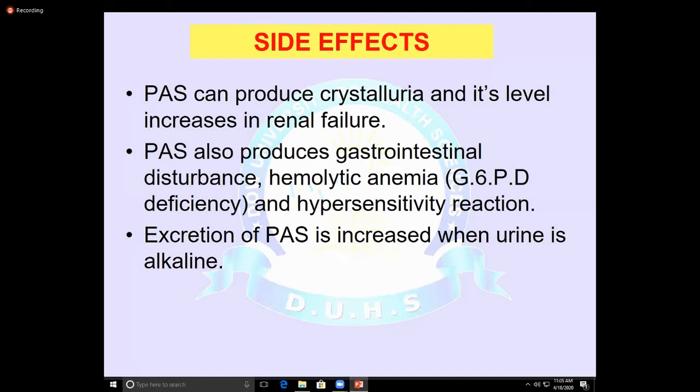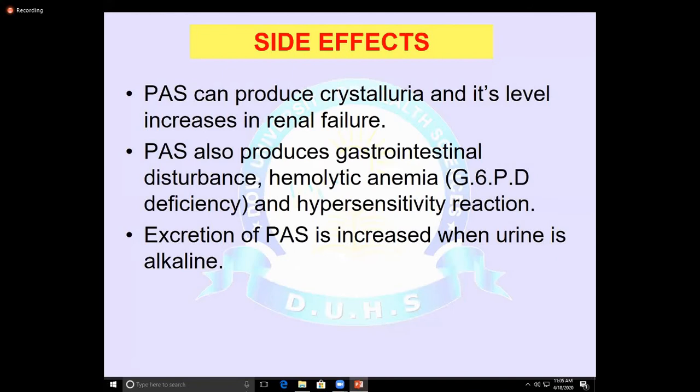It can also cause hemolytic anemia in patients who have glucose-6-phosphate dehydrogenase deficiency, and the excretion of the drug is increased when the urine is alkaline. So these are the main side effects, mainly the GIT symptoms and crystalluria.